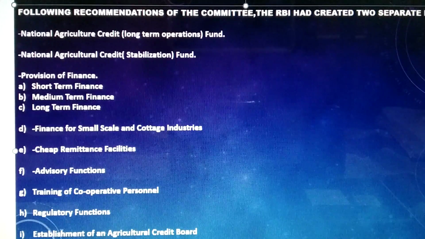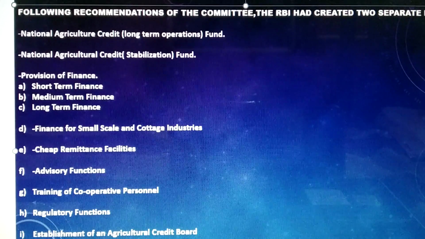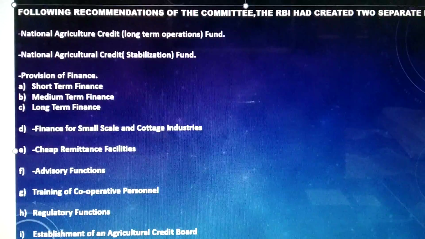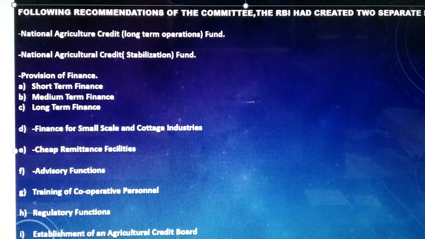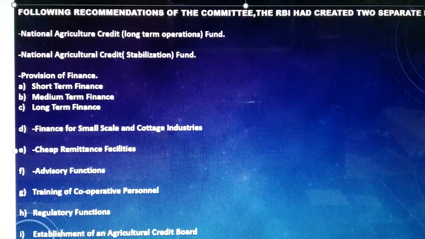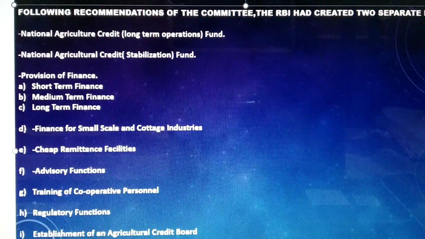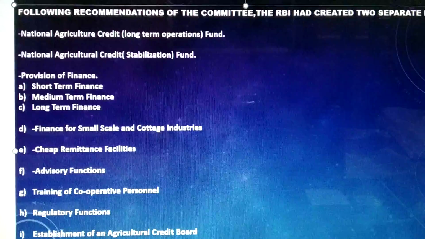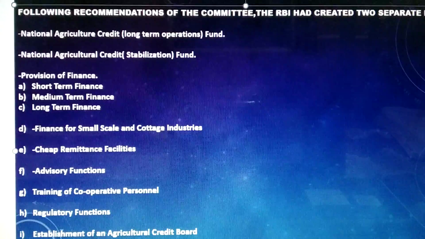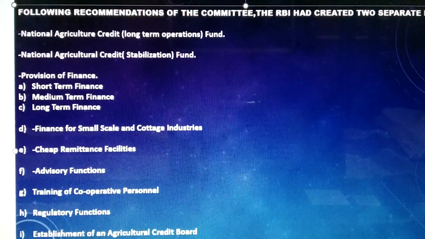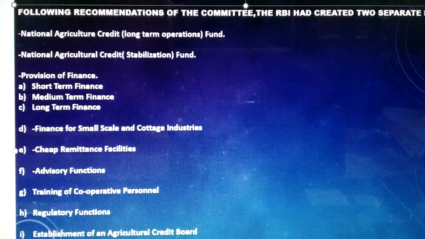Then secondly, it advanced loans to the Agricultural Refinance and Development Corporation, which stands merged into the National Bank for Agriculture and Rural Development, now that is also known as NABARD. Then thirdly, it advanced loans to the state government to enable them to subscribe to the share capital of cooperative institutions. Okay, so we can say in 1980-81, the bank sanctioned long-term credit amounting to rupees 108 crores to the government for this purpose.